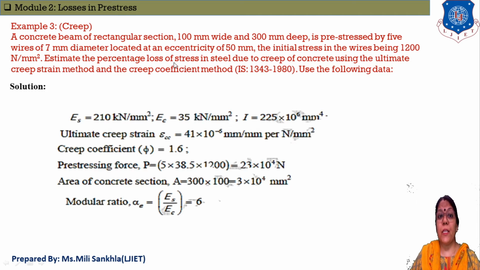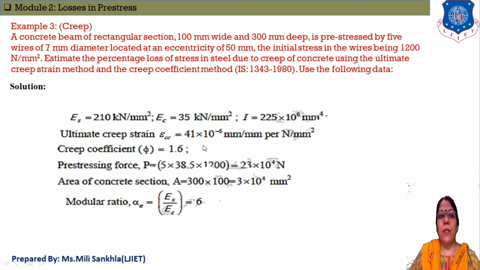Estimate the percentage loss of stress in steel due to creep of concrete using the ultimate creep strain method, and the second method is the creep coefficient method. Using these two methods we find the loss of pre-stress due to creep.